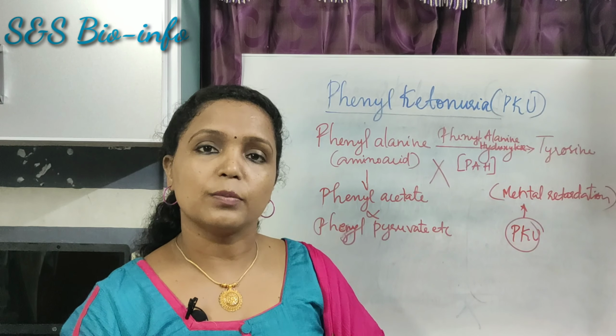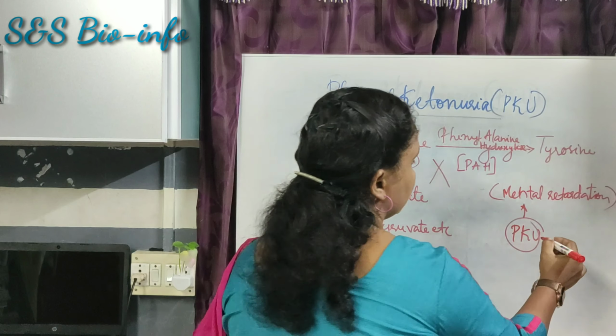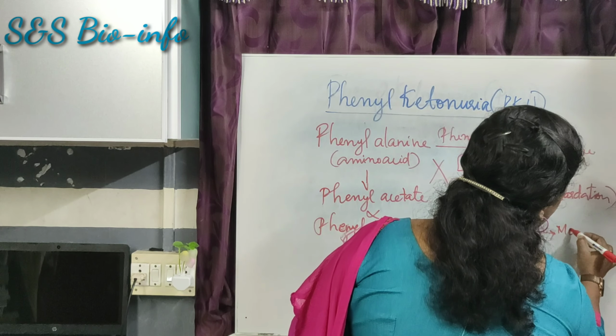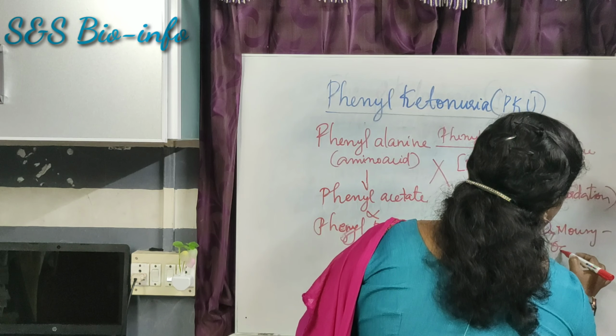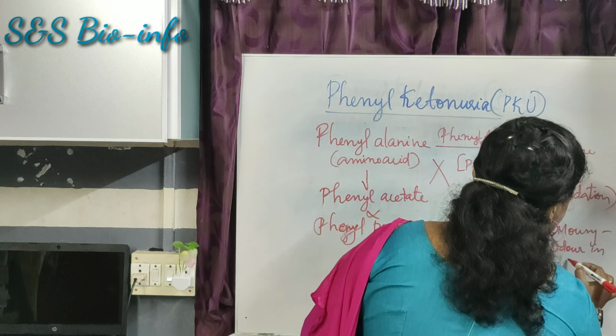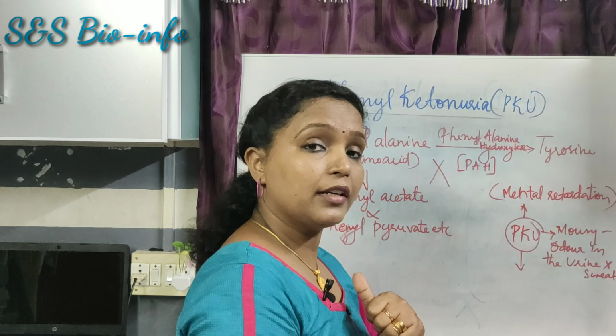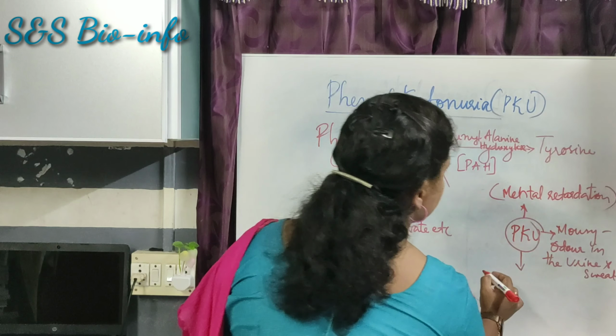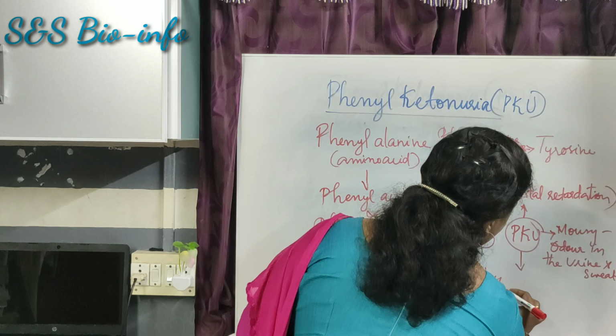The next one is mousy odor in the urine and sweat. Next effect is hypopigmentation of the hair and skin.